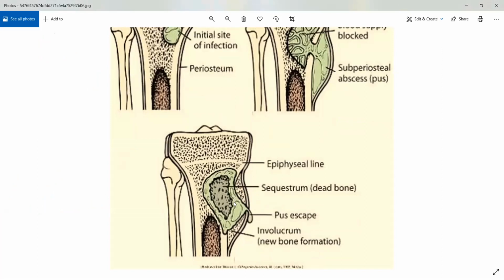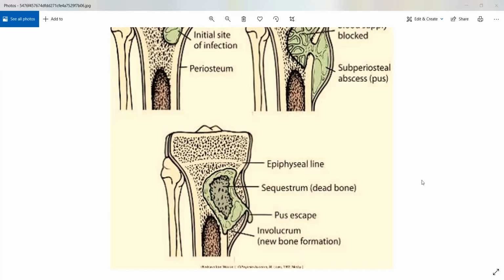Sequestrum eventually gets covered by new bone being formed. Look here below, above I am showing the sequestrum, the dead bone. Right under that, under pus being escaped, you can see that the new bone is being formed around the sequestrum. That is essentially your involucrum. All right.